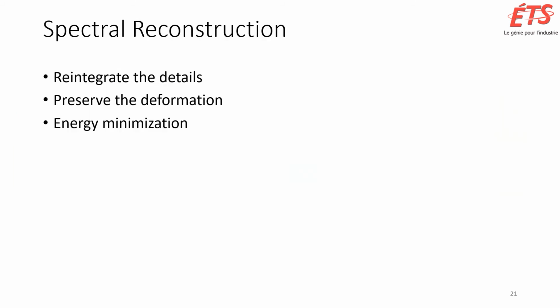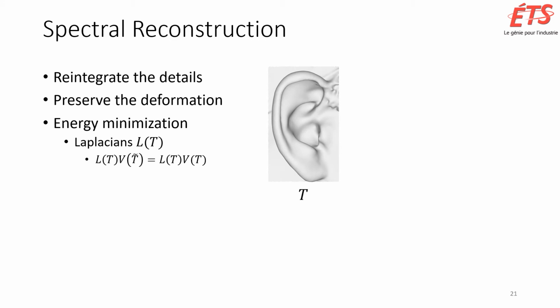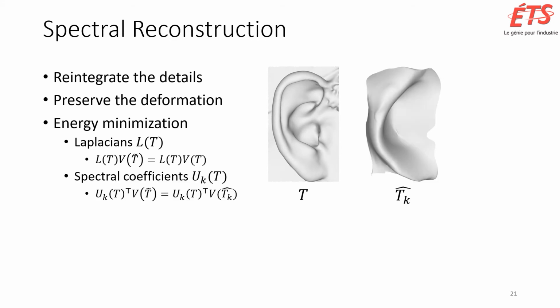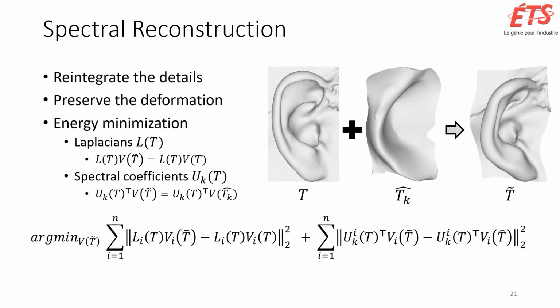While adding back the details to the deformed smooth template, it is also necessary to preserve the deformation undergone during the previous iterative process. For the spectral reconstruction, we propose an energy minimization composed of two terms. The first term preserves the Laplacians of the original template to preserve its geometry. The second term consists of the deformation undergone in the smooth domain by the iterative process. This tries to enforce the shape change. The resulting vertex positions are the optimization of these two terms.